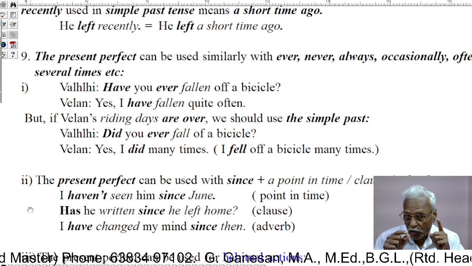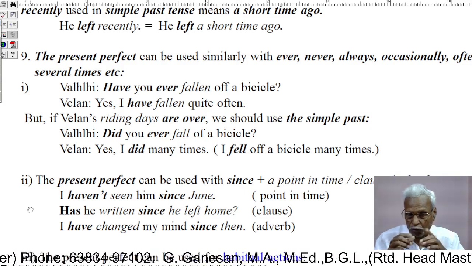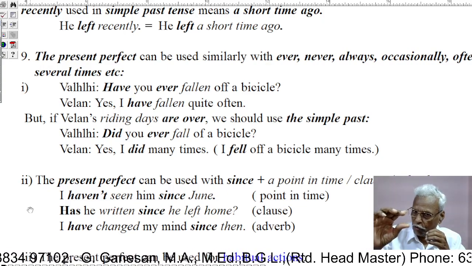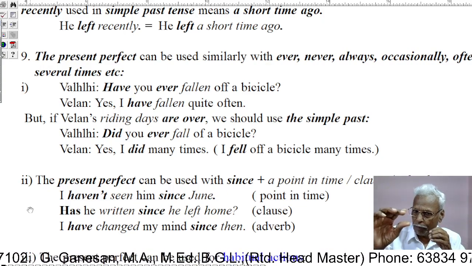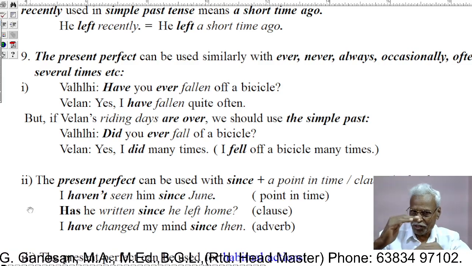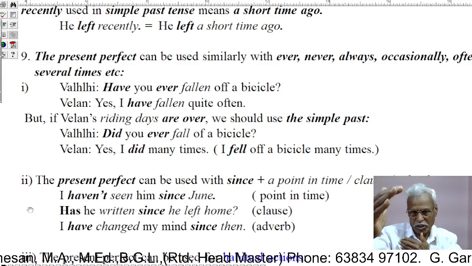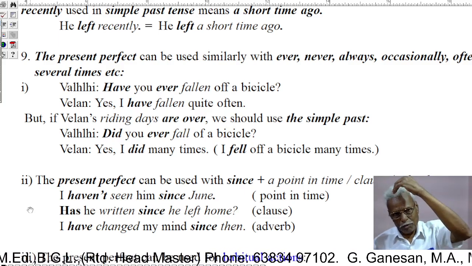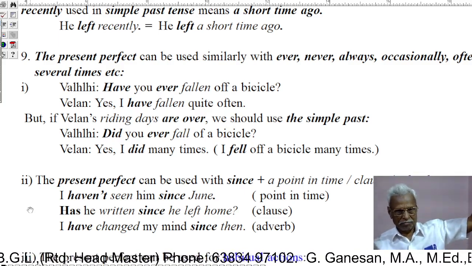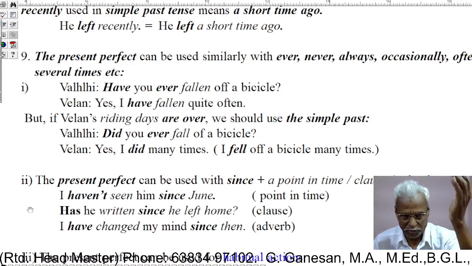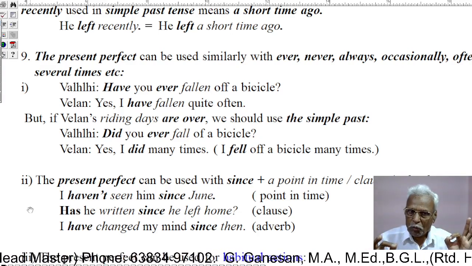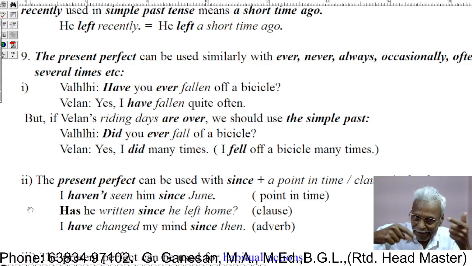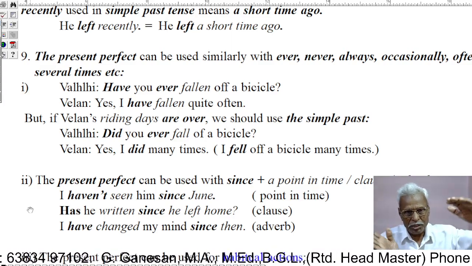But if Valen's riding days are over, then to use the present perfect, the time of the actions should be very short. When the actions have totally completed, then we cannot use the present perfect. Then we have to use only the simple past.